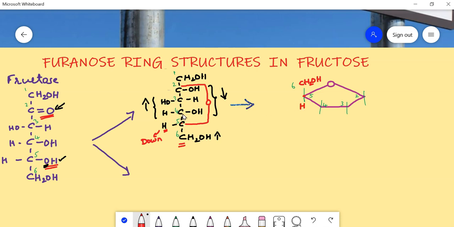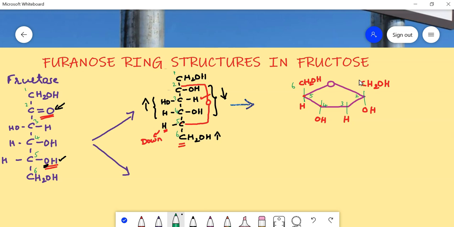To the 5th carbon, 4th carbon is attached. To the 4th carbon, what do we have to write below the plane? It is the OH group. So here this is the OH group, and for the 3rd carbon, what do we have to write? This is the hydrogen. To the 2nd carbon, what do we have to write below? It is the OH, and the 2nd carbon is attached to the 1st carbon where CH2OH is present.